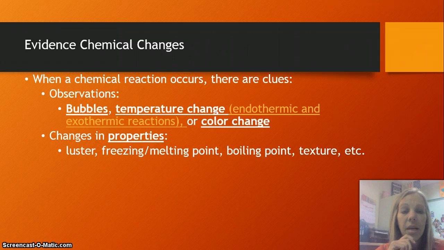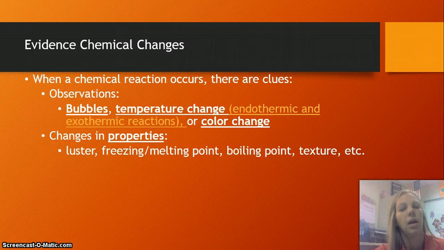So other than making observations right away that might indicate a chemical change, if you have the ability to test some of the properties afterwards, after a chemical change takes place, you would notice differences in the physical and chemical properties of that different substance that was created. For example, if you take iron, once iron has had a chemical reaction with oxygen, it would end up rusting.